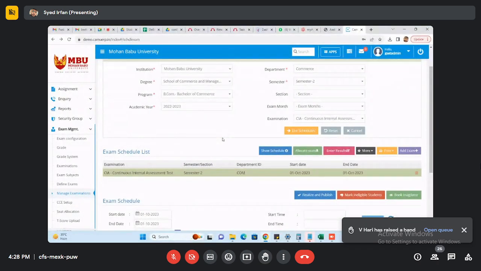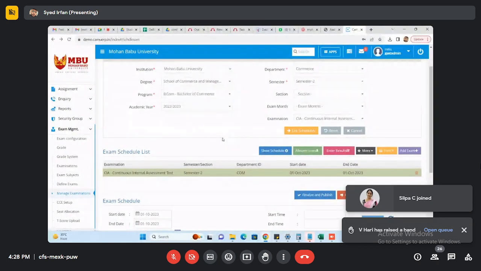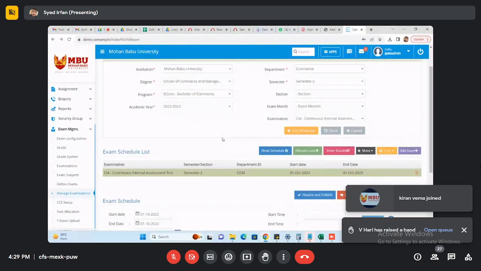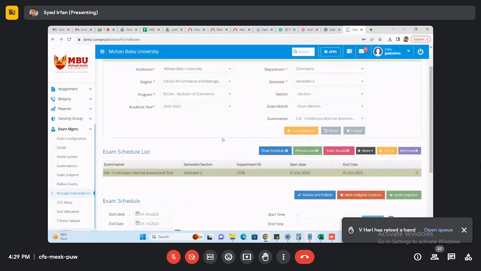Is internal choice also considered? As it is 2 marks questions, there is no choice, whereas in 8 marks or 15 marks questions, either-or choice is there. Yes, sir, that is also available.